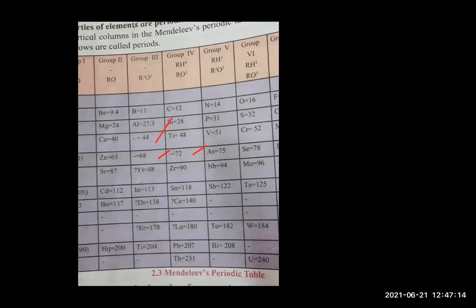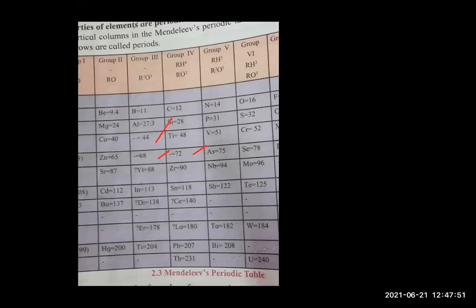Okay, their properties were also predicted by him. Later on, they were discovered subsequently, and what were the names given? Scandium. Scandium was the name for Ica boron. Ica aluminium was called gallium, and Ica silicon was called germanium. Okay, so in this way, scandium, gallium, and germanium were discovered. The properties of these elements matched well with those predicted by Mendeleev. So due to this success, all were convinced about the importance of Mendeleev's periodic table.